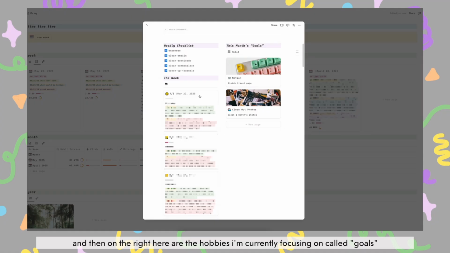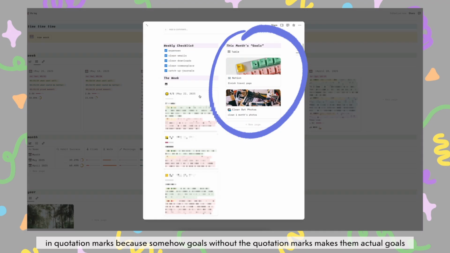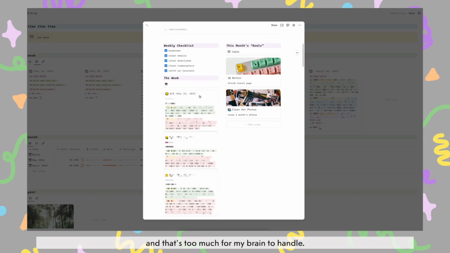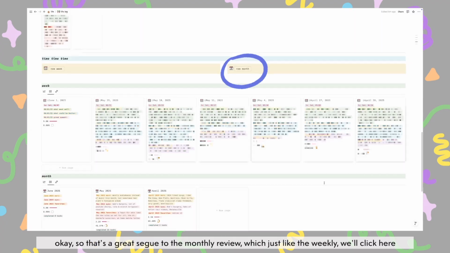And then on the right here are the hobbies I'm currently focusing on, called goals in quotation marks, because somehow goals without the quotation marks makes them actual goals, and that's too much for my brain to handle. So they are goals with quotation marks. Basically, they're just hobbies that I enjoy, and that'll come into play when we do our monthly review. Okay, so that's a great segue to the monthly review, which just like the weekly, we'll click here to create a new month.